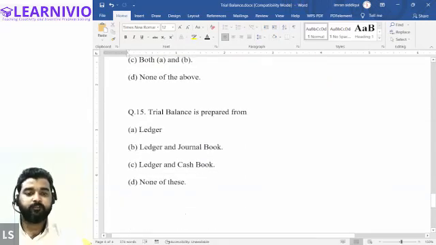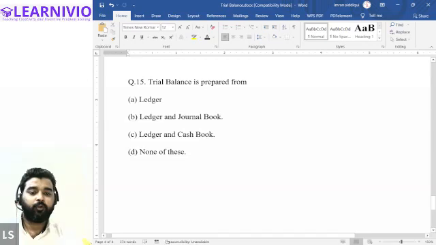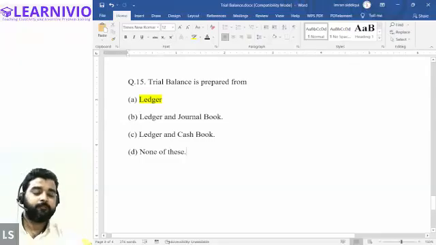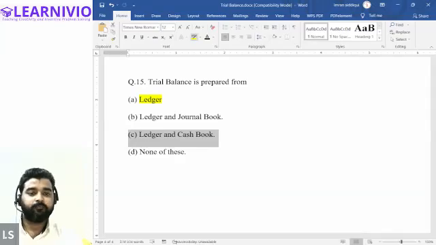Moving on to the next question. Trial balance is prepared from. Samisha, can you answer this? Trial balance is prepared from ledger. Okay. Anyone else? Arisha? What about ledger and cash book? Yes, ledger and cash book is the correct answer.